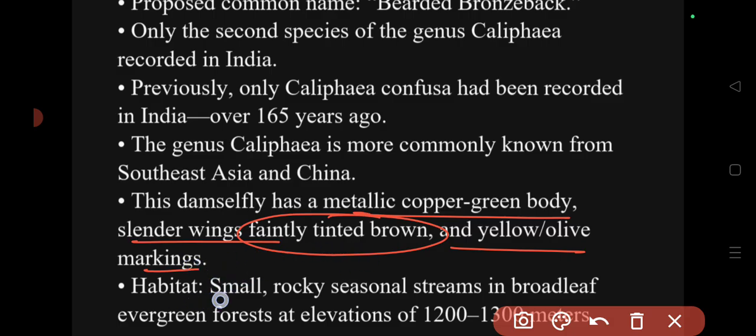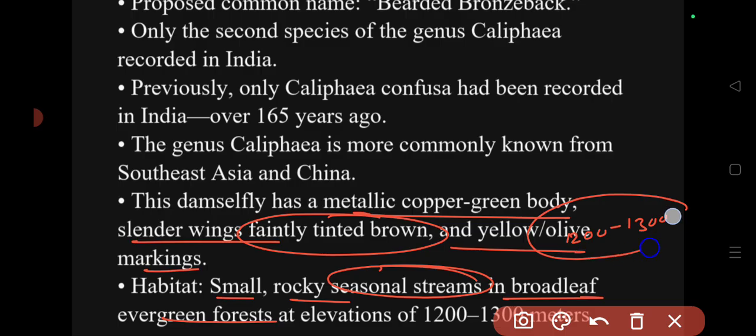If you look at its habitat, they usually stay in small, rocky seasonal streams in broadleaf evergreen forest. They live at elevations of 1200 to 1300 meters. They live in the elevated region and often in the evergreen forest.